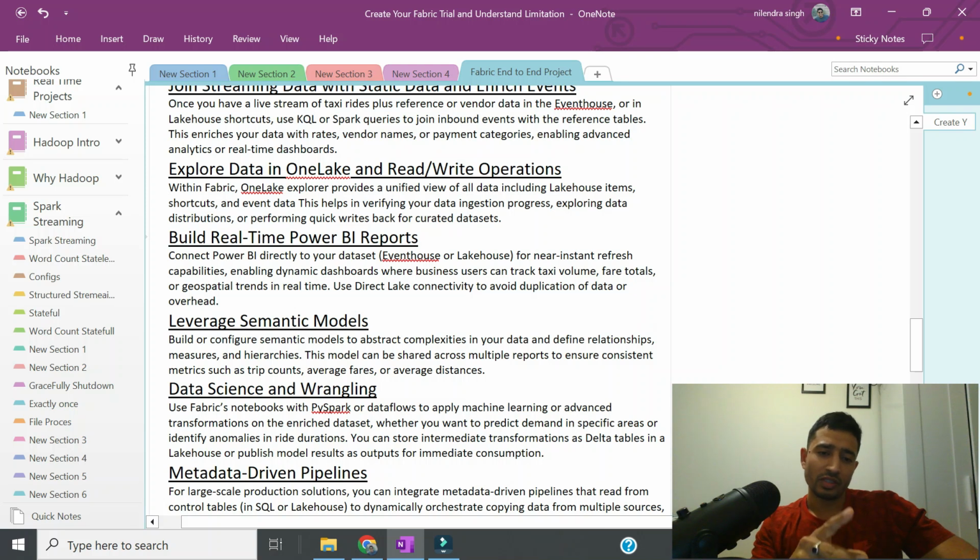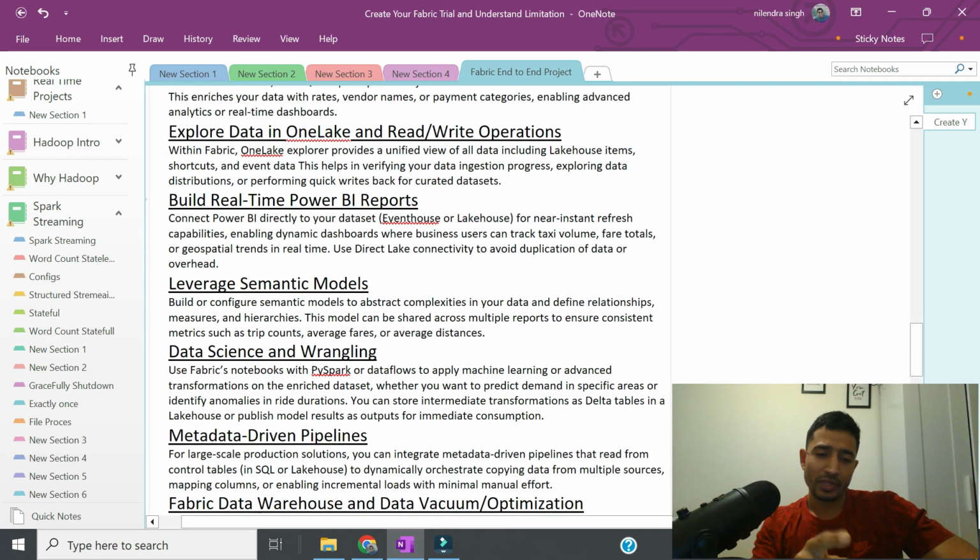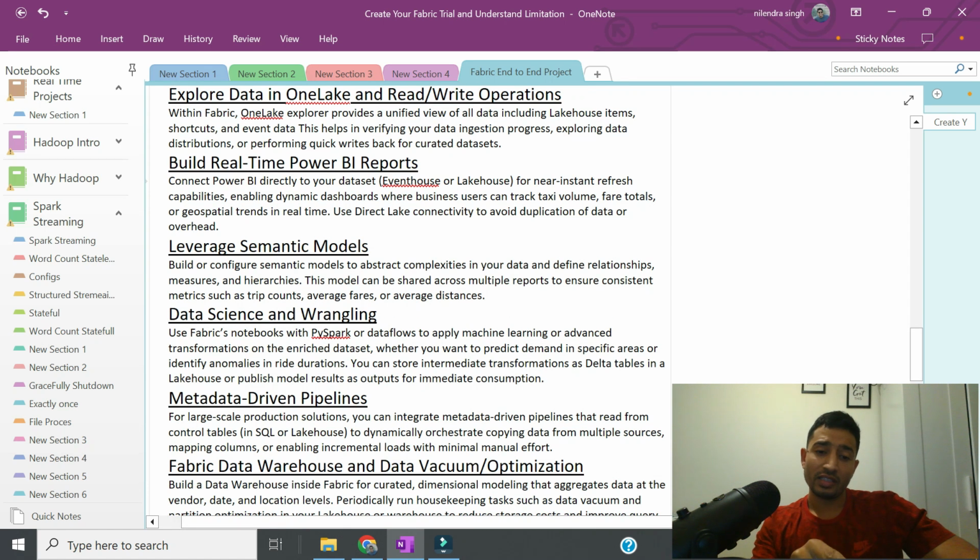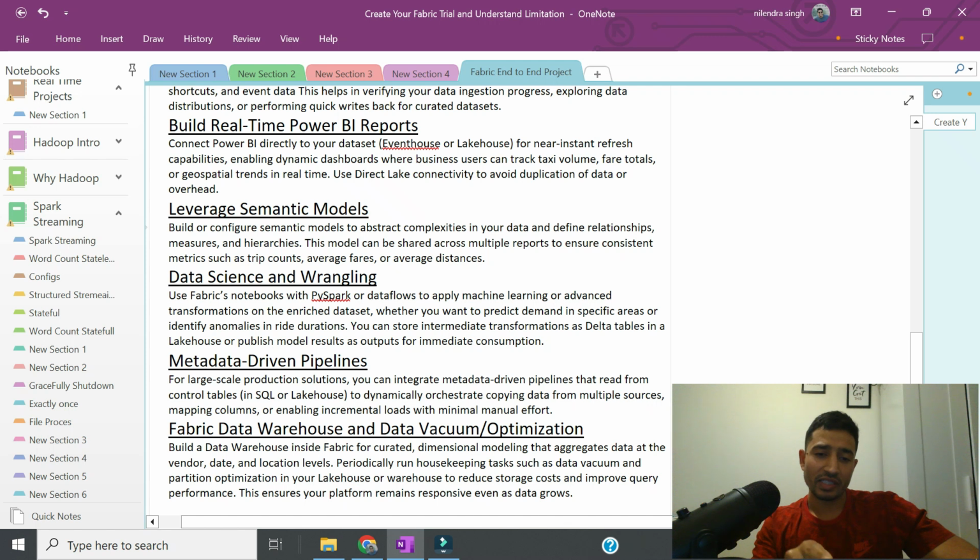Now, when we talk about dashboards, we will be seeing how to create semantic models and how to use the default semantic models. We are going to be covering some data science, not a lot because I'm not a data scientist, but if people want to learn with me, I can cover data science up to some extent, and then we can use MLflow in the data science persona.